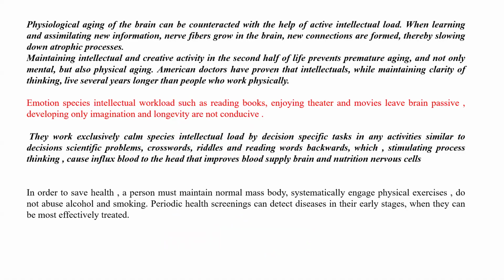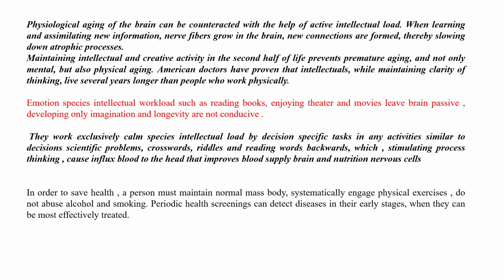Physiological aging of the brain can be counteracted with the help of active intellectual load. When learning and assimilating new information, nerve fibers grow in the brain. New connections are formed, thereby slowing down atrophic processes. Maintaining intellectual and creative activity in the second half of life prevents premature aging, not only mental but also physical aging.